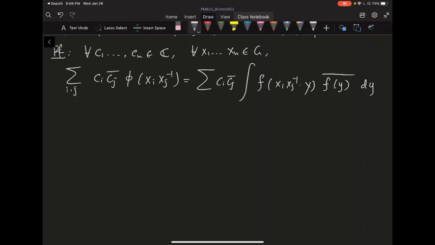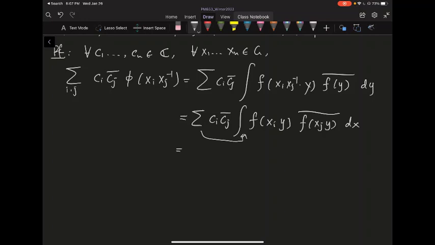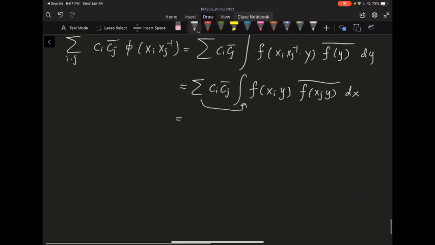So you translate y by x_j on the left. Because things are abelian, it doesn't really matter whether you do it on the left or right. In any case, you remove the x_j inverse in the first f, so this becomes f of x_i y. But in the second one, you multiply by x_j on the left, so f of x_j y. That becomes that integral, and you can move the double summation inside the integral, since everything is finite here.